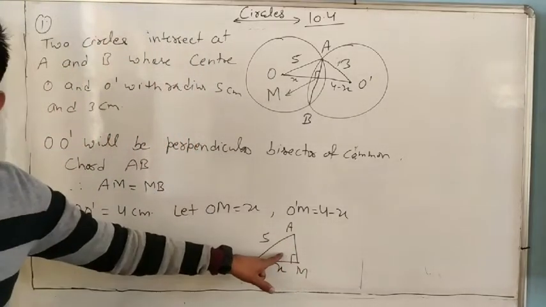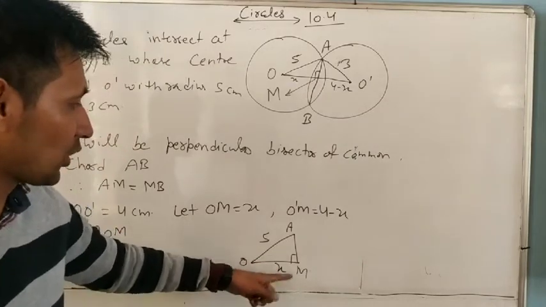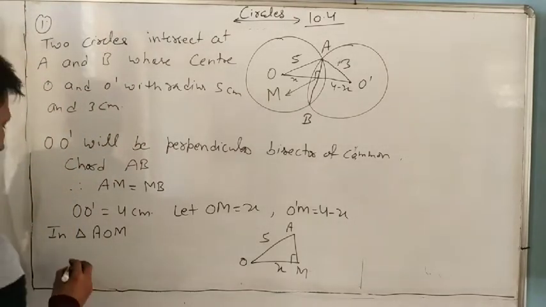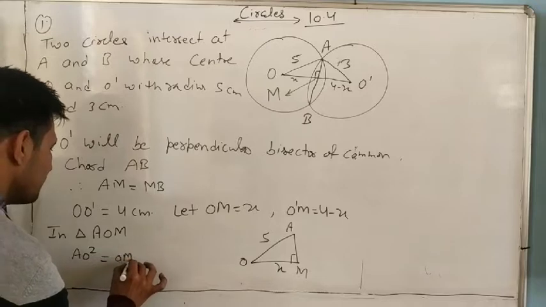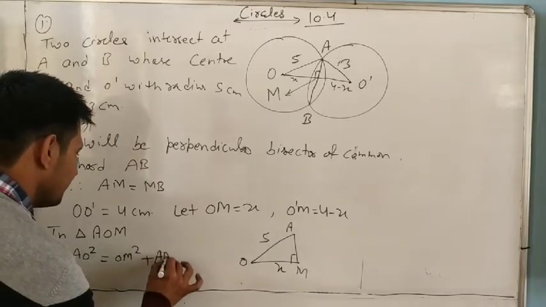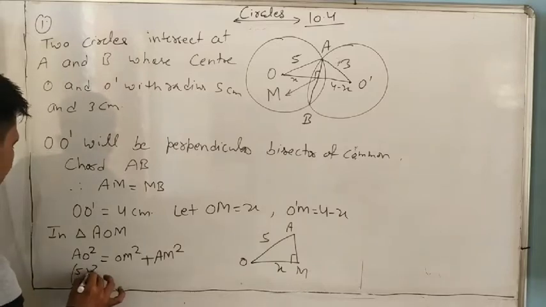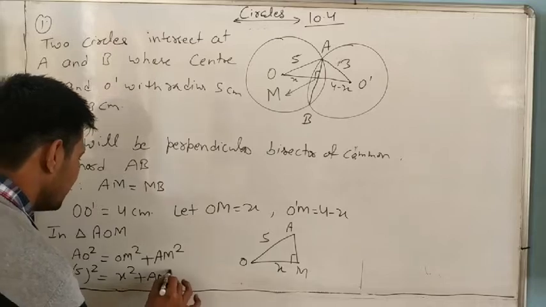So we can use the Pythagoras theorem: the hypotenuse is opposite the 90 degree. So AO square equals OM square plus AM square. 5 square equals x square plus AM square.